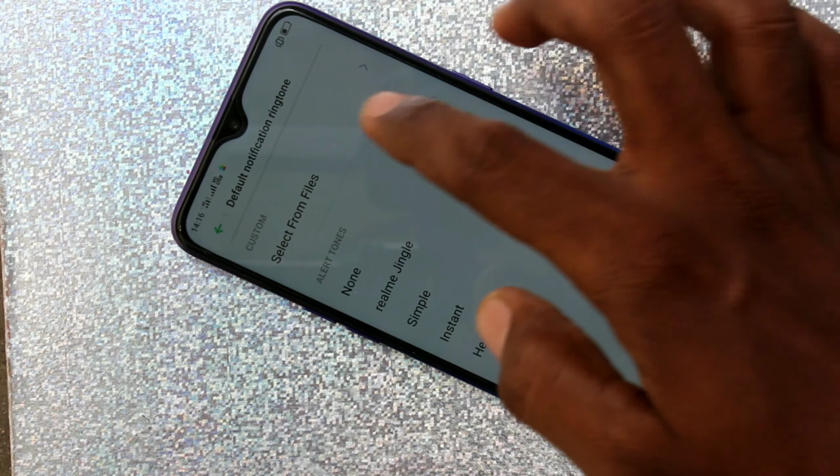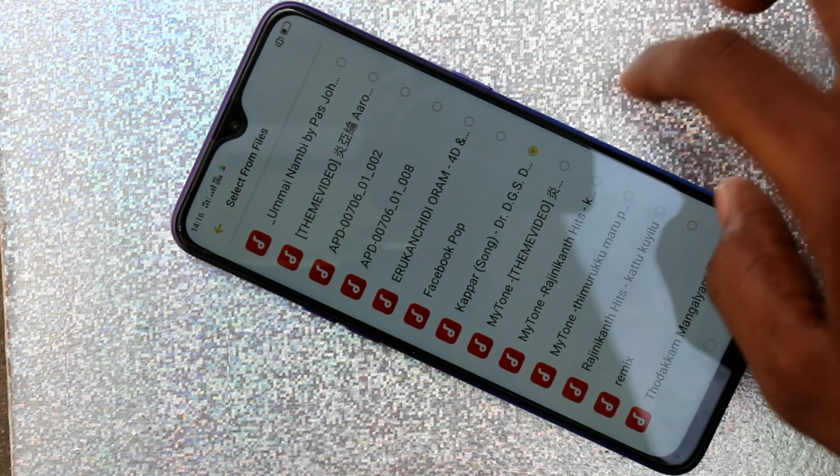This is default notification ringtone. This is also similar to what I have done previously.